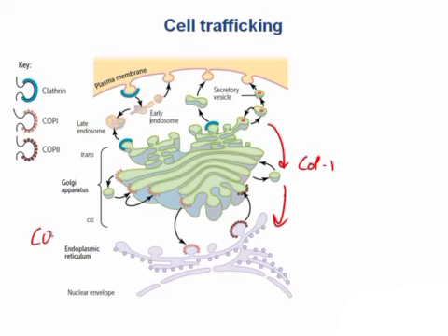Now COP2, or coat protein 2, does just the opposite. This causes anterograde transport from the rough ER towards the Golgi, although this one does not have a role in transport from one part of the Golgi to the other, like COP1 did. Now you might have your own way of remembering these, but I like to think of 1 being symbolic of the beginning, like the starting point, so COP1 goes towards the beginning, which in this case is the rough ER, and COP2 goes the other way.